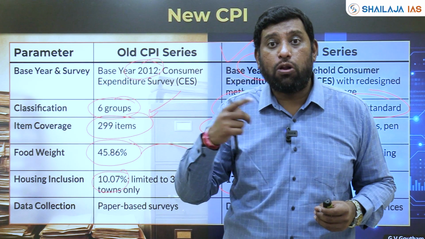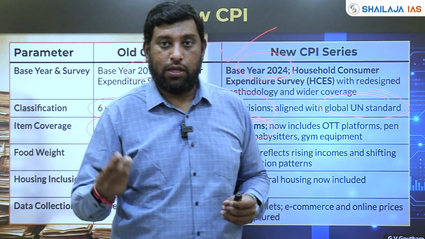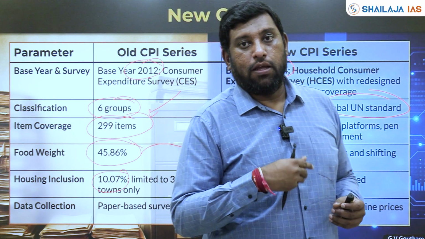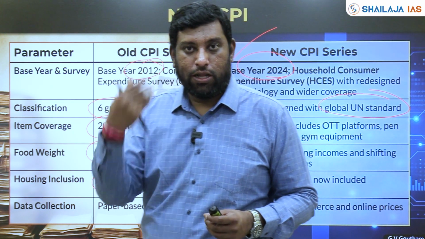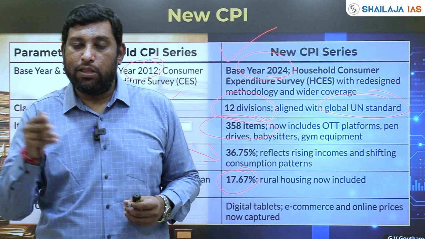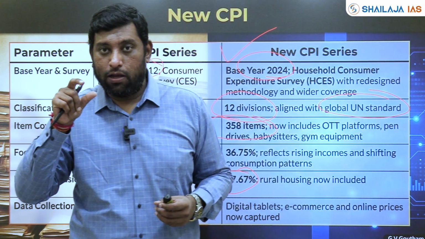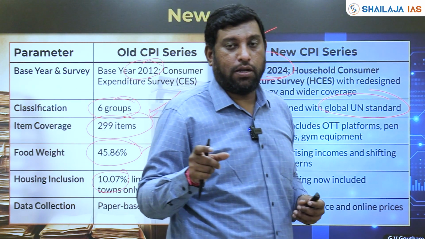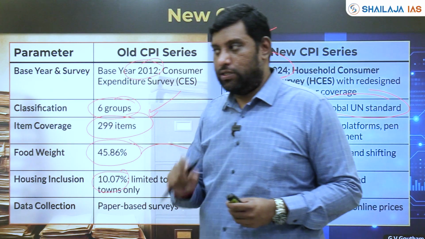But now even rural housing prices are included, because they have understood that even in rural areas, people are taking on rent and spending on construction of houses or taking loans and repaying in monthly installments. So housing expenditure is a significant component even in rural areas, and we need to track prices in those areas as well.